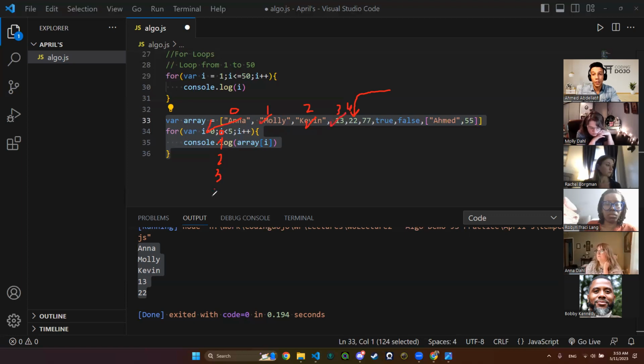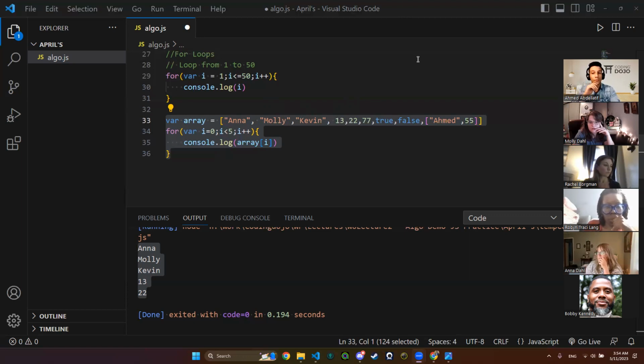I plus plus, it will be 4. Is 4 less than 5? Yes, I will be having 22. I plus plus, I will be 5. Is 5 less than 5? No. So this is my end. I'm having 22 as my last index. Is this clear? If you guys are having any questions, please ask. Feel free to ask anything.